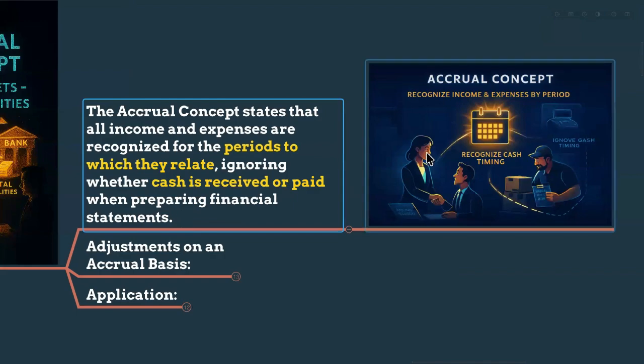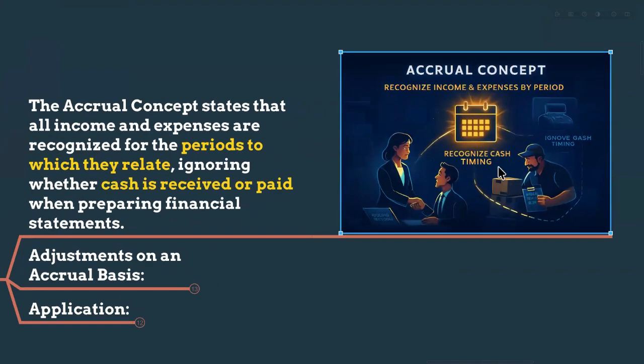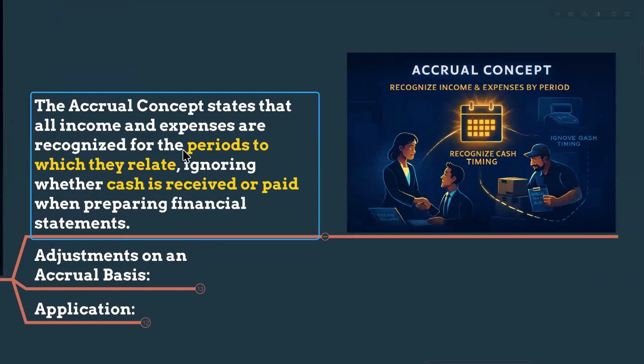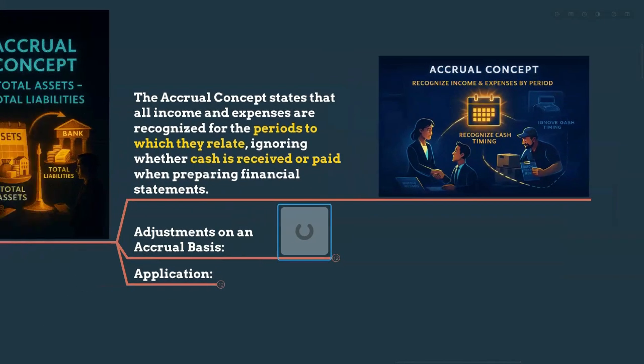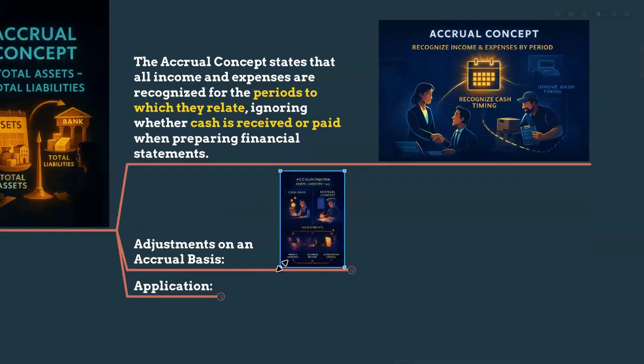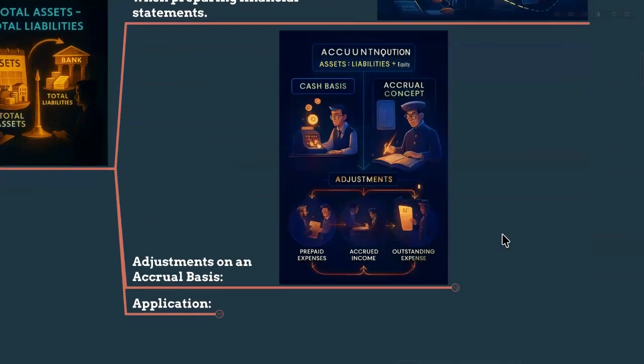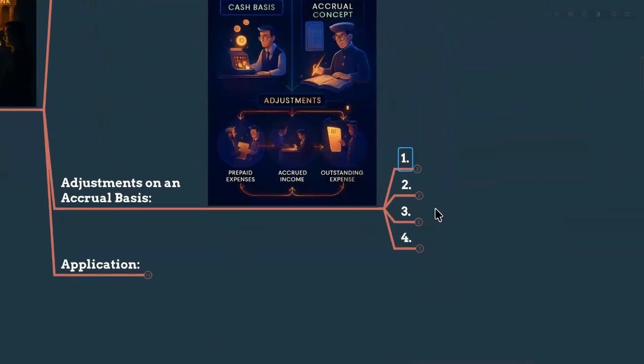We are considering whether that particular income is relevant to that particular year or the expense incurred is relevant to that particular year, right? So according to that only we will have some adjustments. Actually, I will explain how to do these adjustments when we are preparing the financial statements, right?